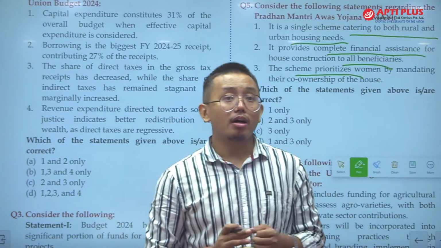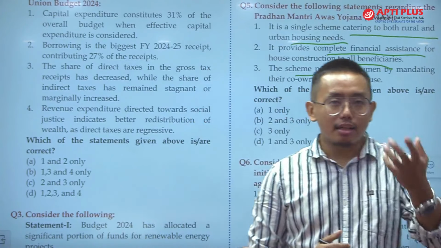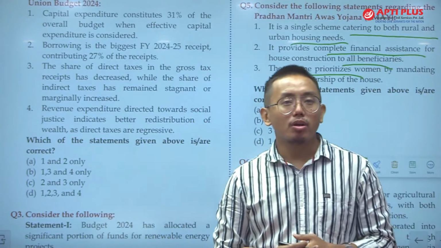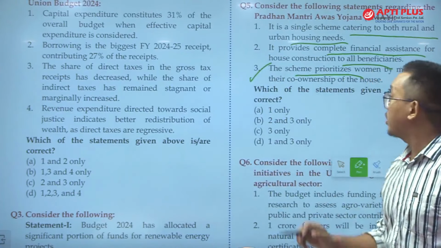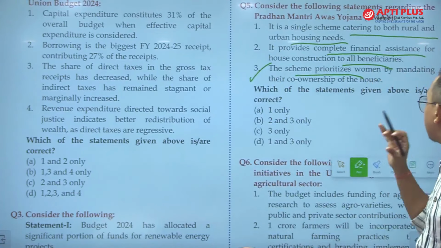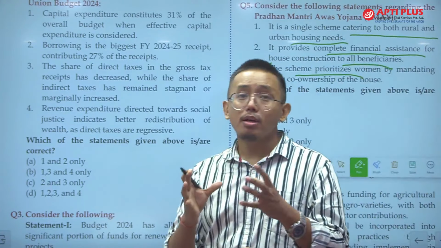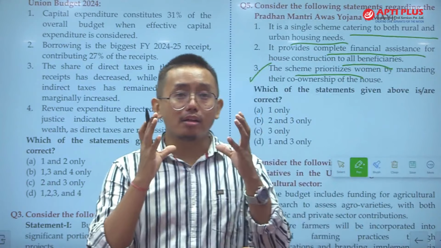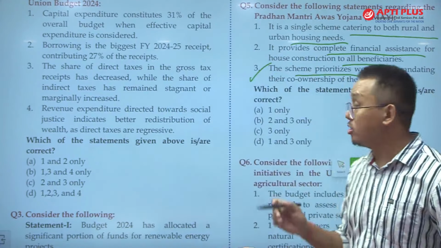That is another important step that the government of India has taken. Another step is Beti Bachao Beti Padhao, and there are many other schemes. ठीक है, so this statement is itself correct because the scheme prioritizes women. So in the household, the woman will be considered the head. So the head of the family will be considered as a woman.